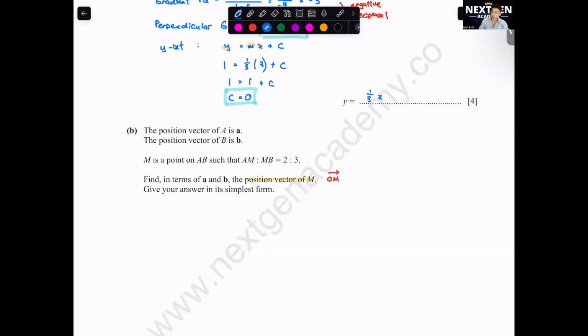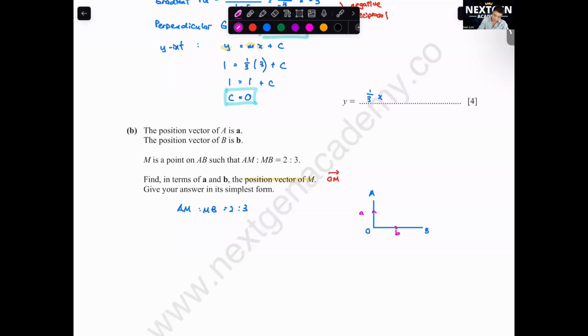We got AM, MB. Anything that we can find over here? We can write AM to MB is 2 to 3. Okay, what else do we have? They say a. So we just roughly sketch it out first. Let's say this is O, this is A, here is B. This is a, this is b.